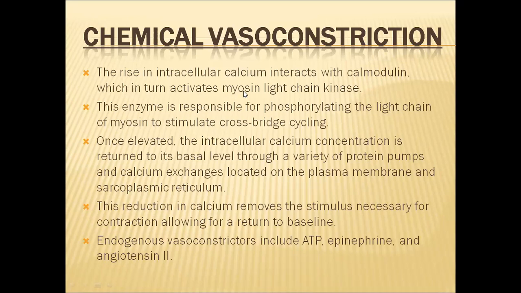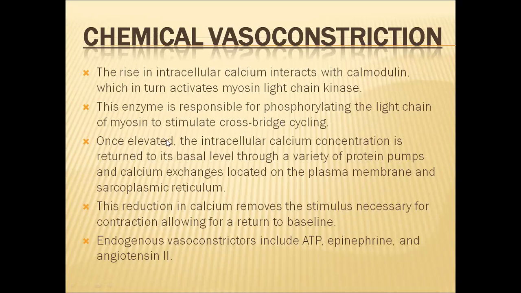This calmodulin will activate the myosin light chain kinase enzyme. The myosin light chain kinase is responsible for phosphorylating the light chain of the myosin, and the phosphorylation of the light chain of the myosin will stimulate crossbridge cycling. So formation of cross bridges is very important in muscle contraction, and that will be initiated in this way.